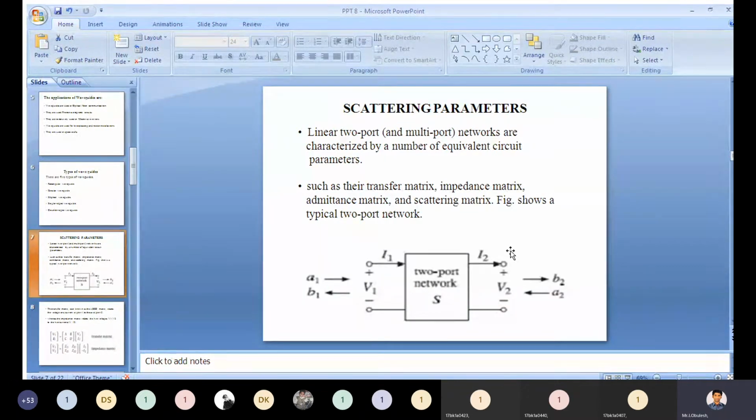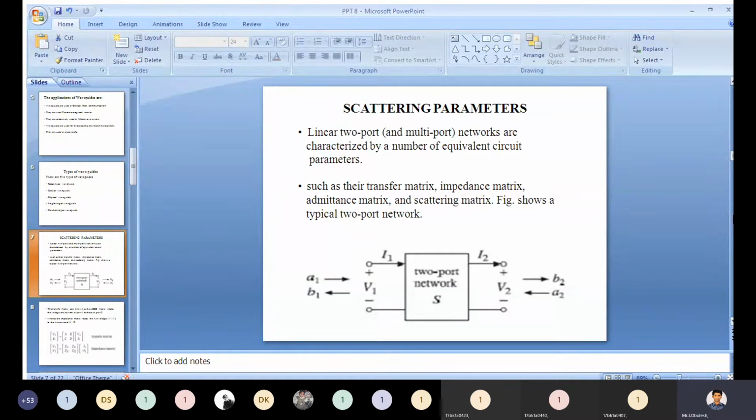Next one is the scattering parameter. See the diagram. We need to take one example to explain scattering parameters.